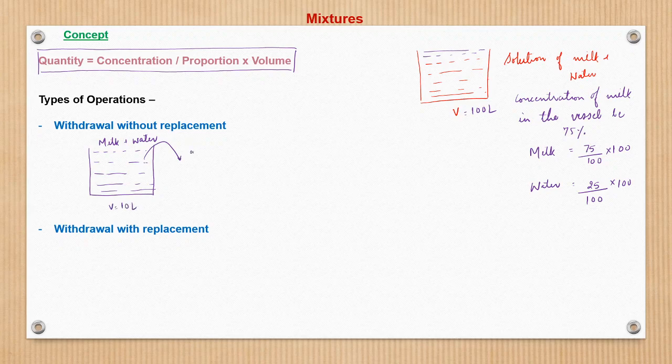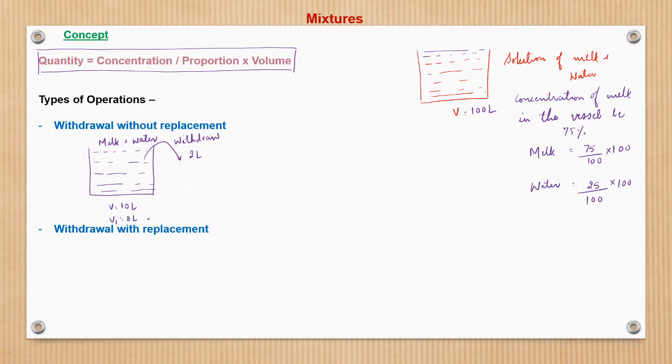If we withdraw, take out 2 liters from this, what would be the solution remaining in the vessel? From 10 it will now become, V1 would be 8 liter, right?